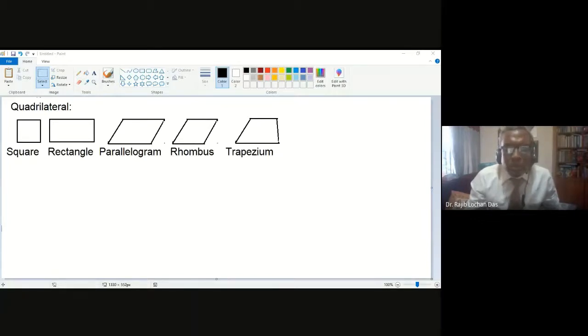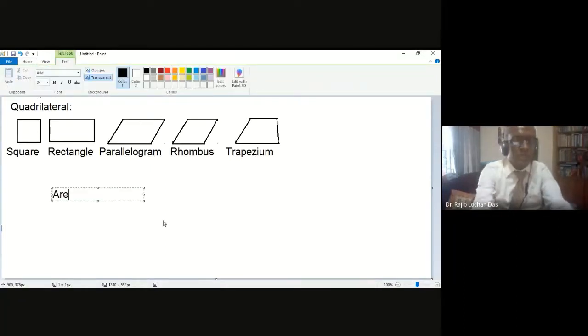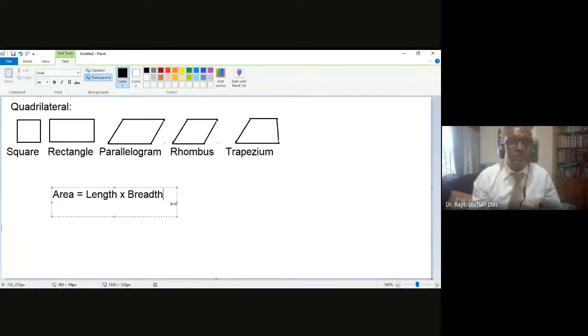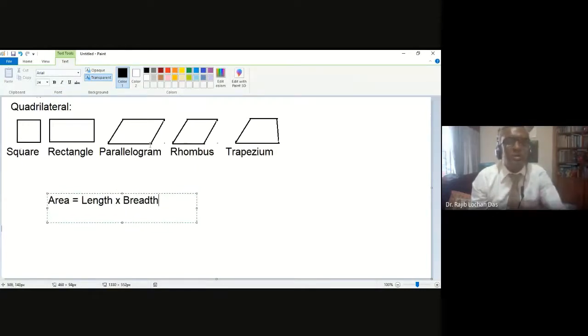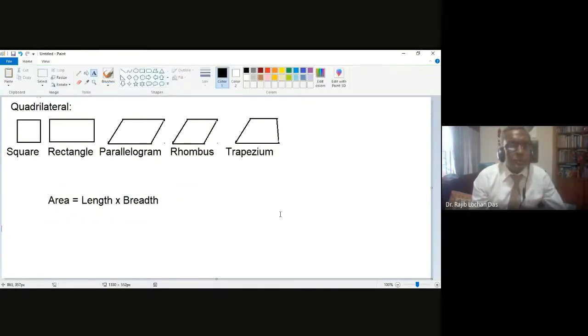So now you think about the square, rectangle, parallelogram, rhombus, trapezium. Actually, one single formula will be applicable for all these. That is, area formula is area equal to length into breadth. That will be sufficient for area formula. Length into breadth for all these things. Do you understand what I say?